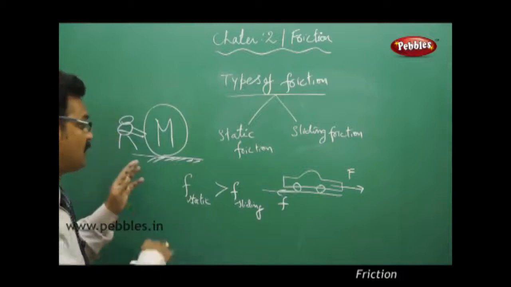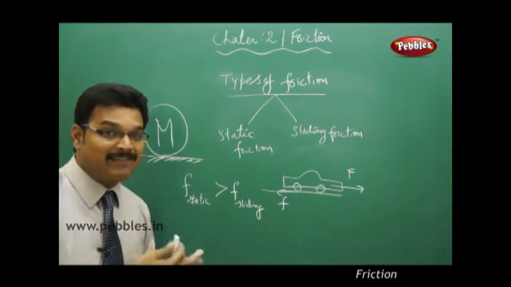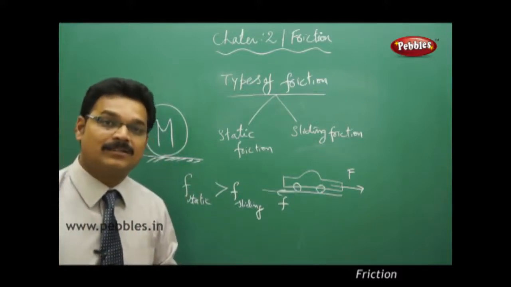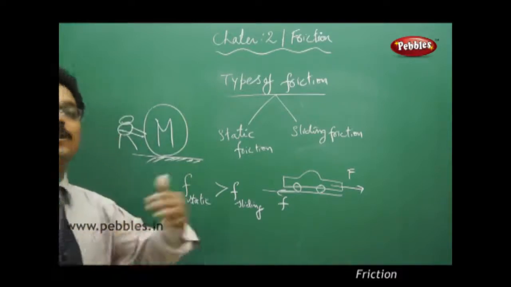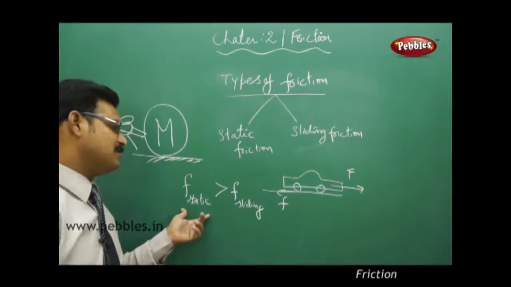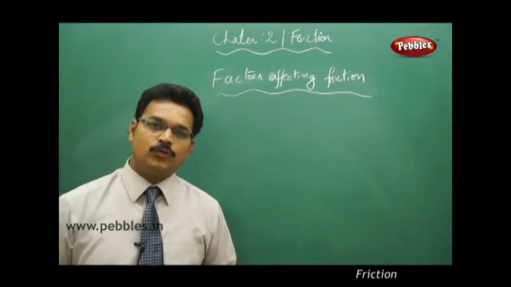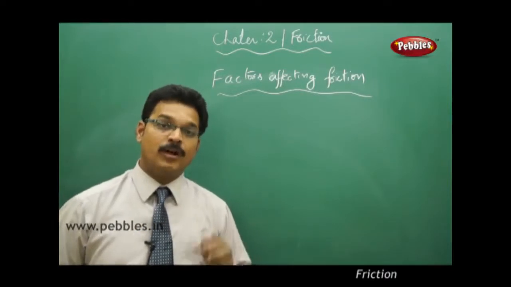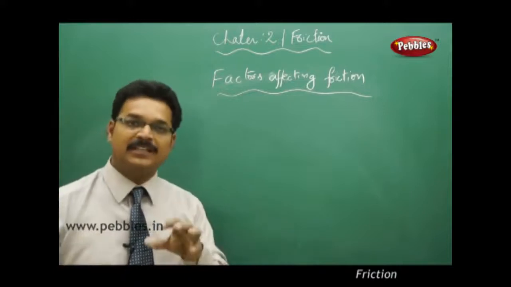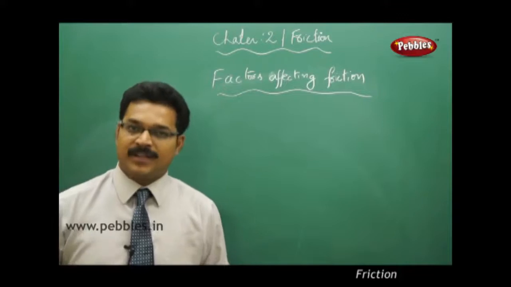But once the rock starts moving, it's rolling on the road, then the sliding friction between the rock and the road surface is less. As it is less, that's why the rock is moving in the forward direction. So static is always greater than sliding. As you have two types of frictions, now you have to know what are the factors affecting the friction. And we have three types of factors.